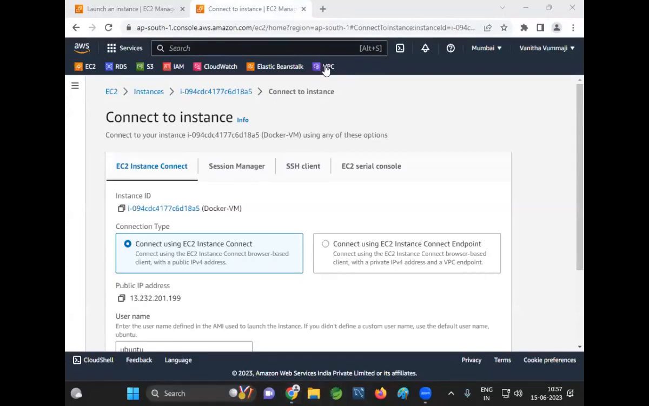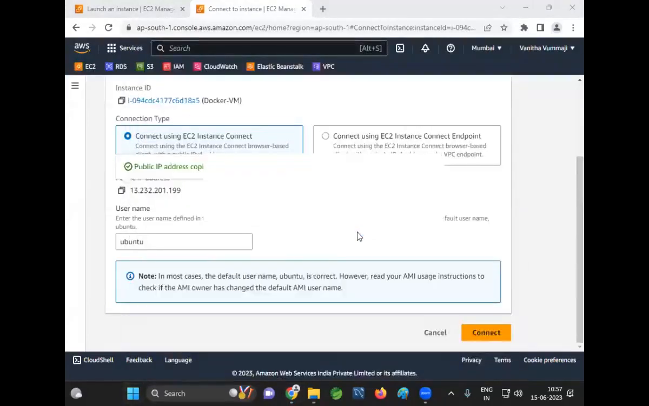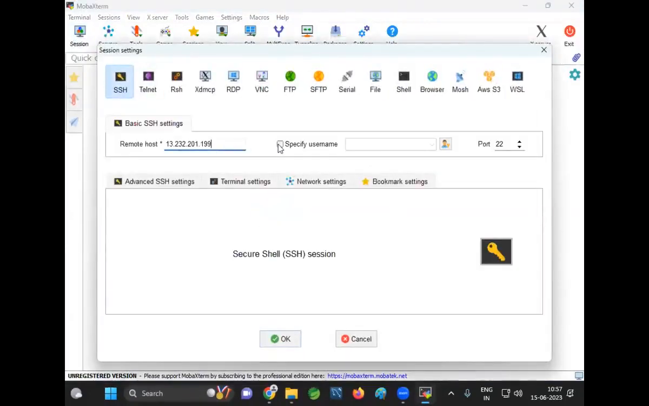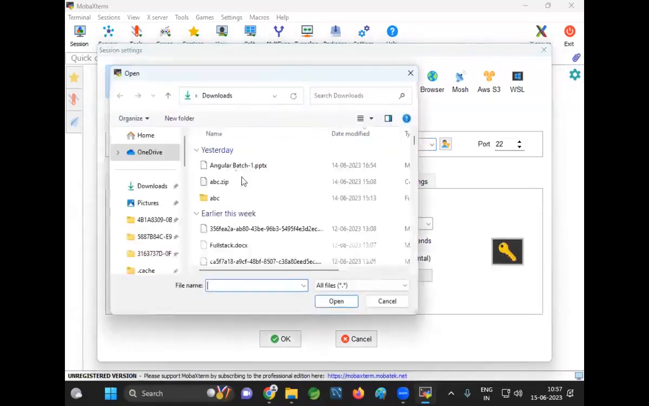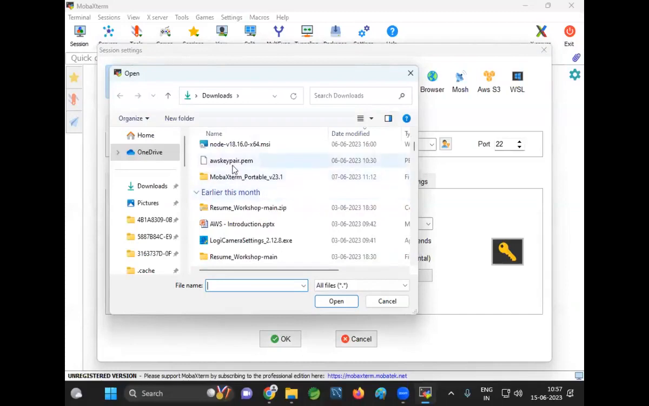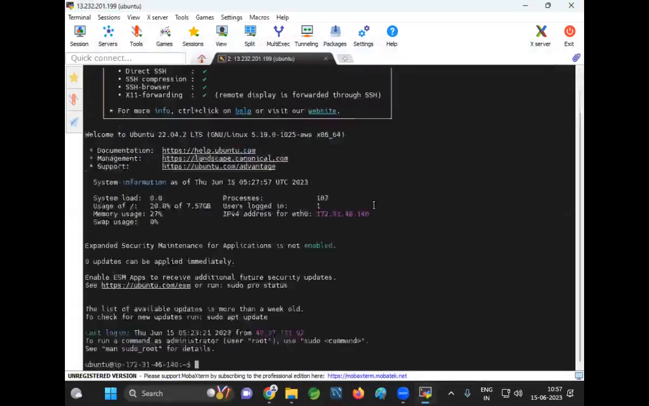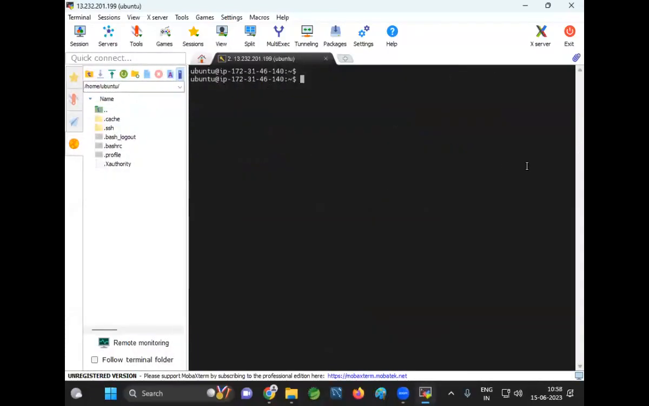Yes, very good. Now, we created one virtual machine in the AWS cloud. Now we need to connect to that machine and install Docker software. Go to session, SSH, username. The username is Ubuntu. Settings, go to the private key, then upload the PEM file. Click on OK, accept. Fine guys. With this, I'm able to connect with my Linux machine.